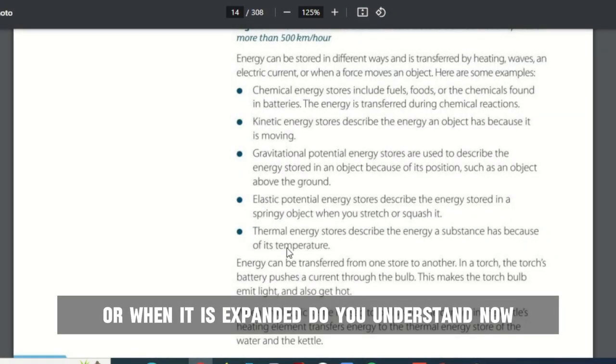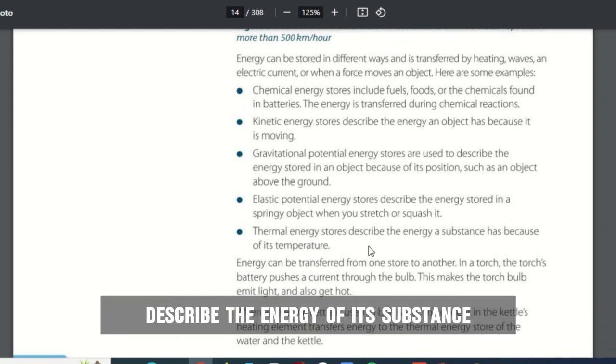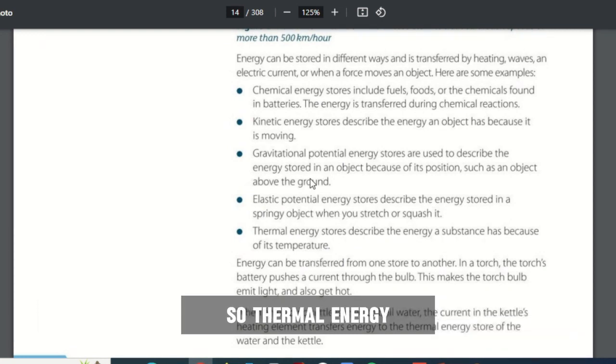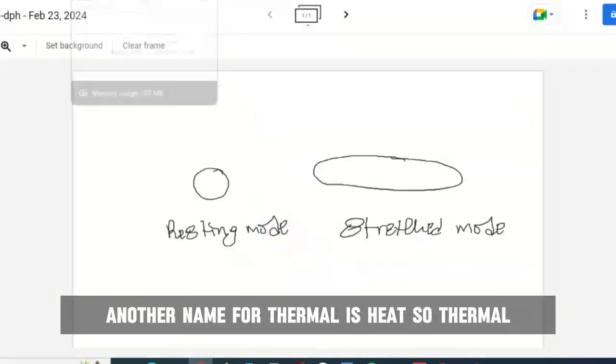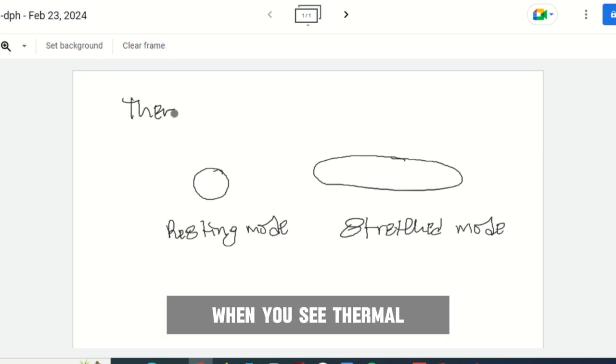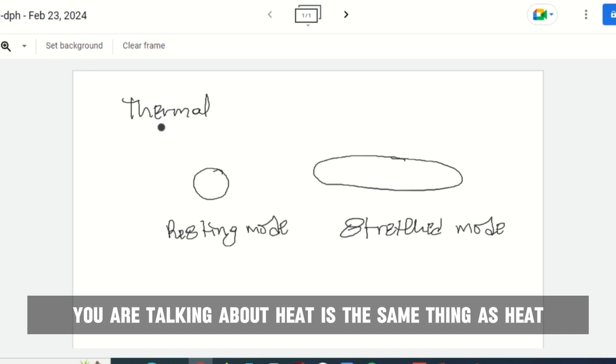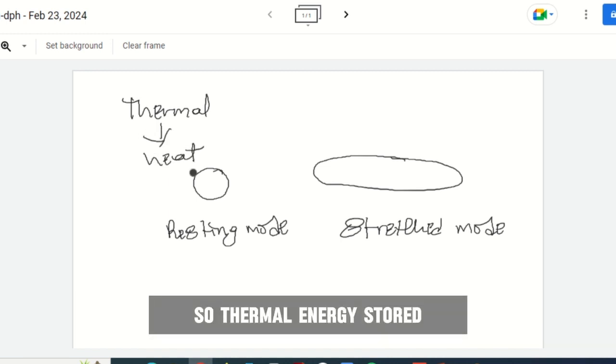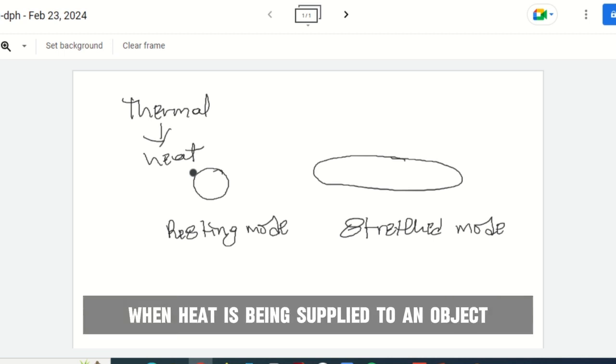Do you understand now? All right, so thermal energy stored describes the energy a substance has because of its temperature. So thermal energy, another name for thermal is heat. When you say thermal, you are talking about heat. It is the same thing as heat. So thermal energy stored is the energy stored when heat is being supplied to an object.